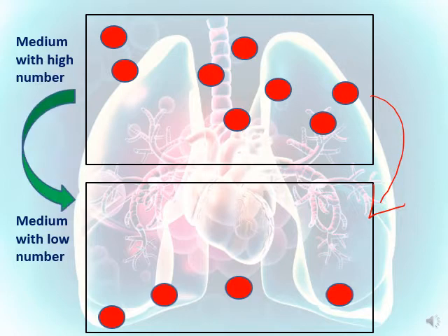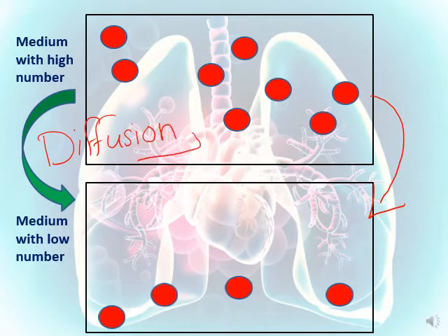So here they move from the medium of high to the medium of low. This is known as diffusion. So diffusion is the movement of a substance from a medium with high concentration or high amount to a medium of low concentration or low amount. This is the definition of diffusion.